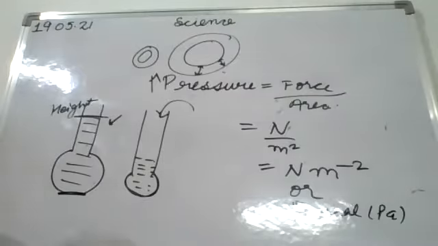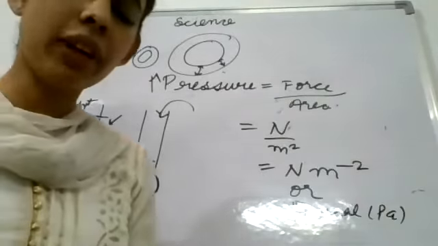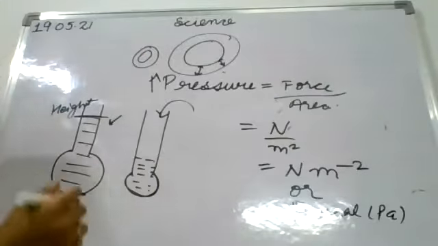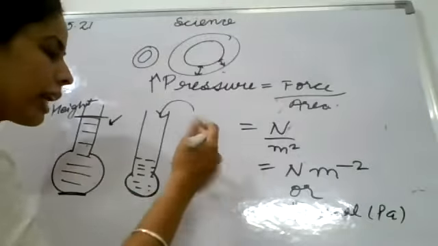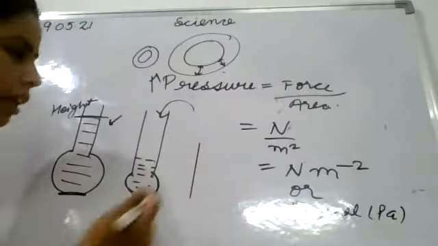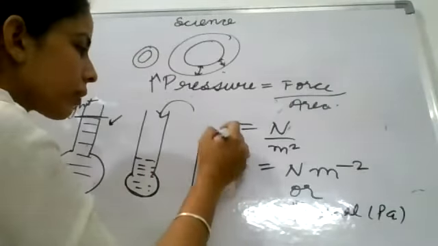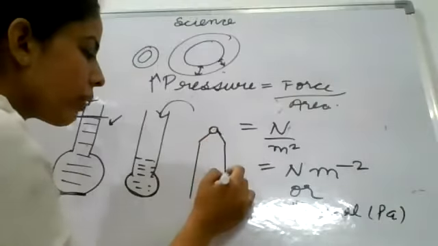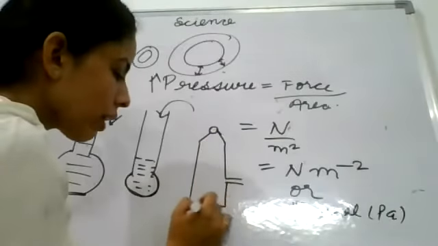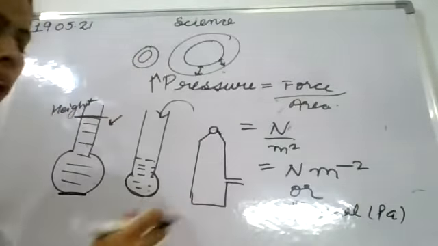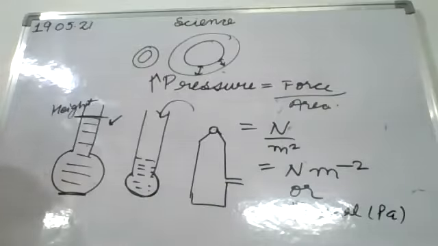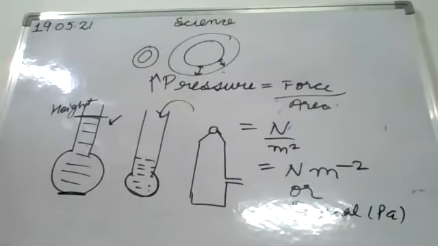Now next, in activity 11.9, we have taken any container or any bottle. We have passed a hole at one end, and then we have added water into it.